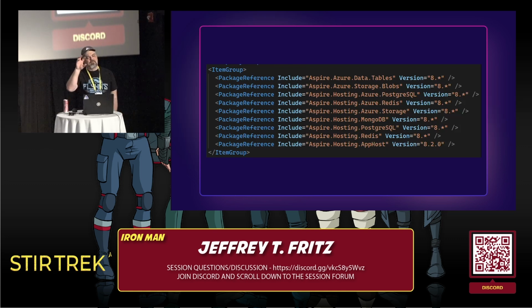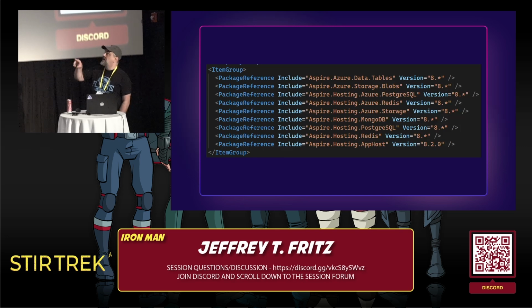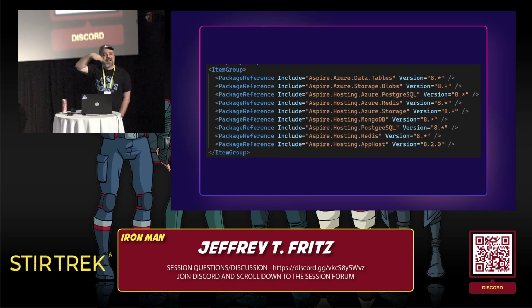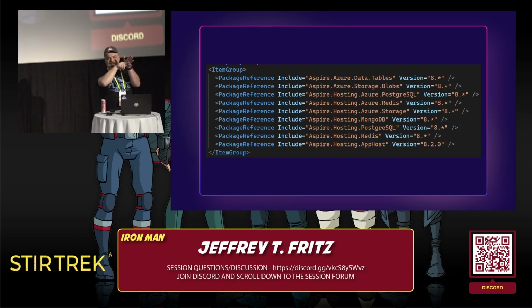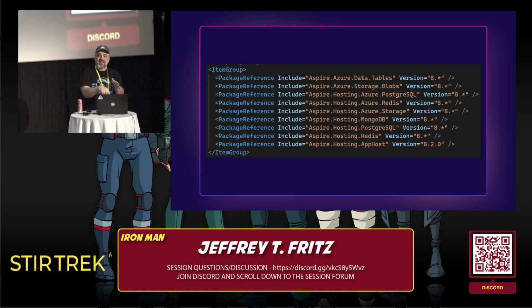Well, I kind of cheated, and I used star references on the package references, so that I have that sliding reference. So whenever there's a new package version that I want to apply, all I have to do is force a rebuild on GitHub. It'll grab the latest version because I use the star reference there, and it will deploy and use the latest version of Postgres, of Redis, whatever it is that I might need to reference.